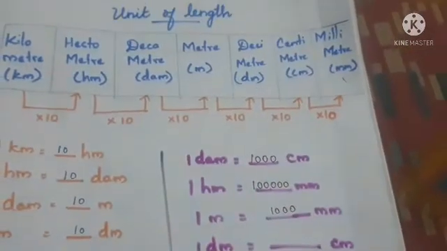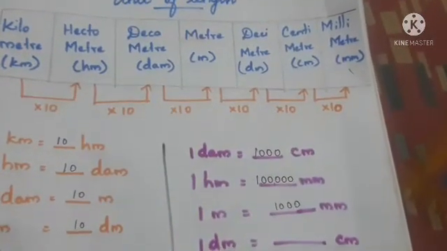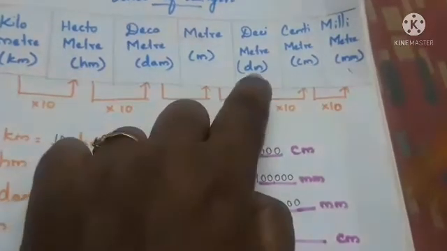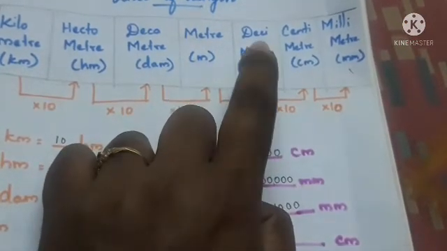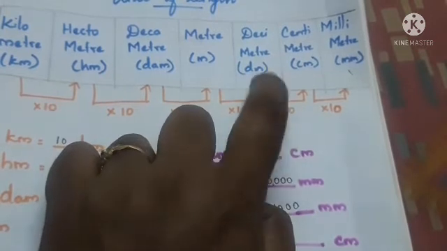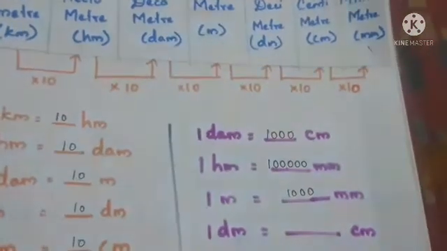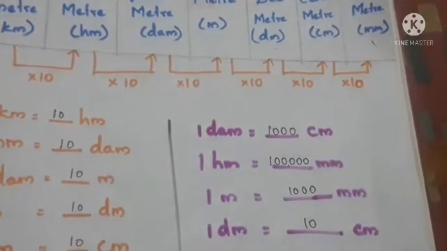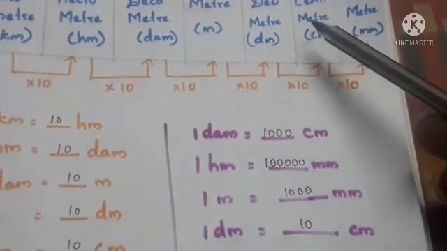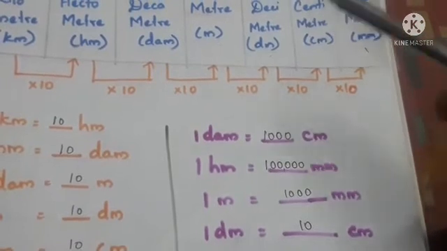Next one, what do we have? Decimeter. We have to convert decimeter to centimeter. So decimeter is here and centimeter is here. So how many steps do we have to go from deci to centimeter? Yes, only one step. So we have to multiply with 10. So 1 decimeter is equal to 10 centimeter. I hope you understand.